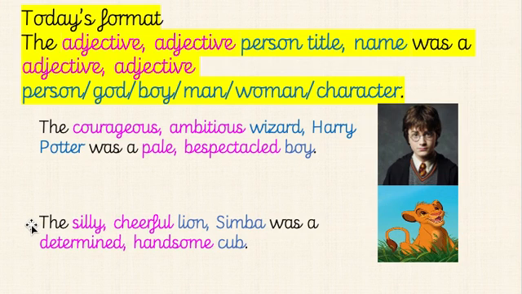Okay, our next one is Simba from the Lion King. So the adjectives altogether are silly, cheerful, determined, and handsome. The title, so what Simba is, a lion. He's also a cub, and his name is Simba. So the silly, comma, cheerful lion, comma, Simba was a determined, handsome cub.